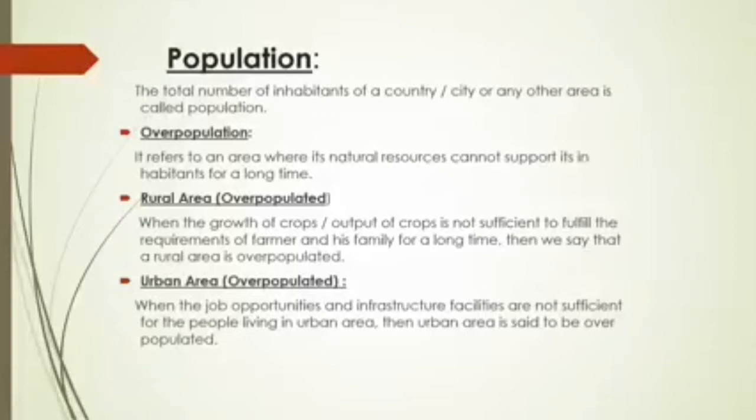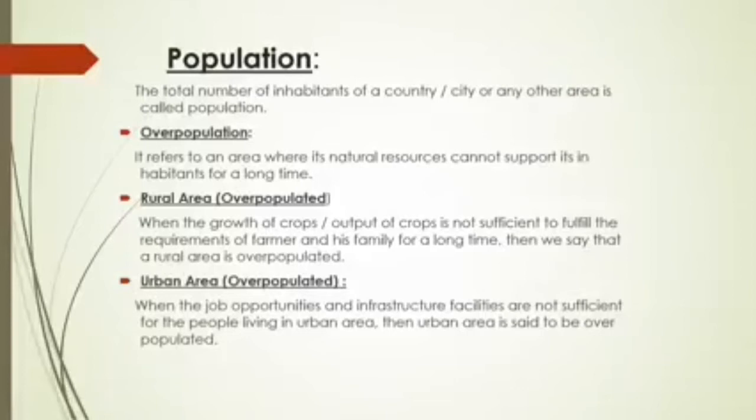It is necessary for you all to memorize all these terms as it is necessary for you to understand, because you will study these terms in the whole chapter. So it is better for you to know the meaning of these terms. First of all, overpopulation. Overpopulation refers to an area where its natural resources cannot support its inhabitants for a long time.